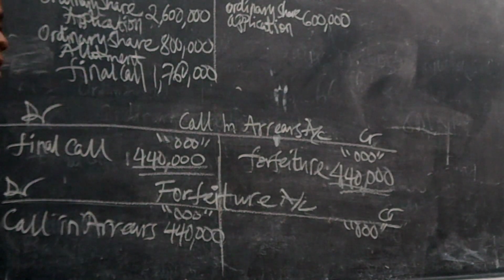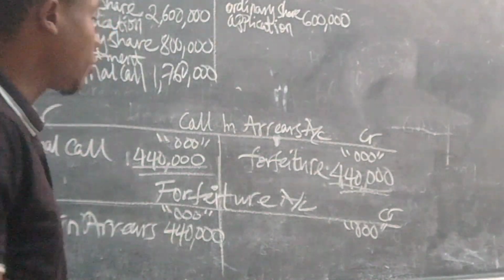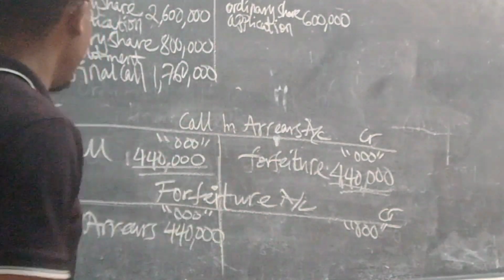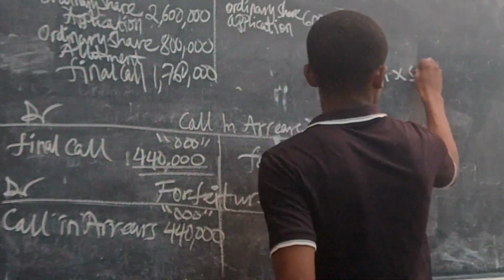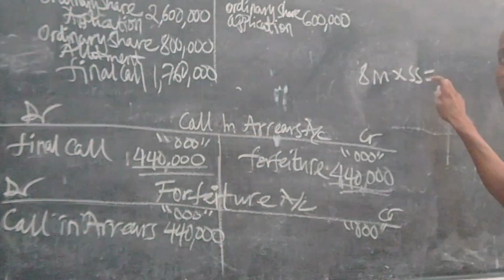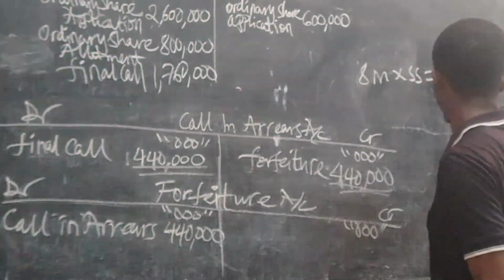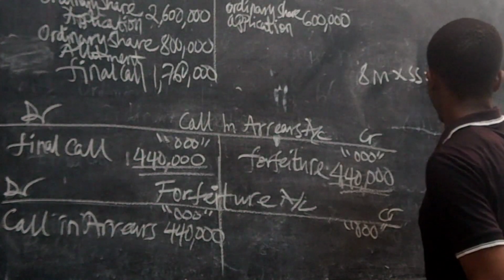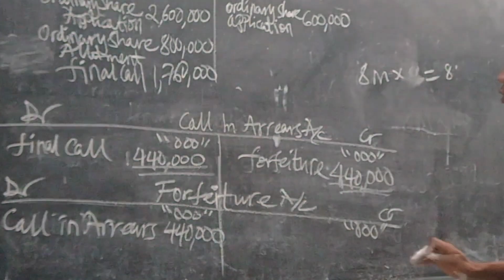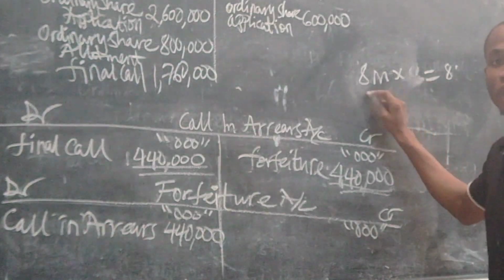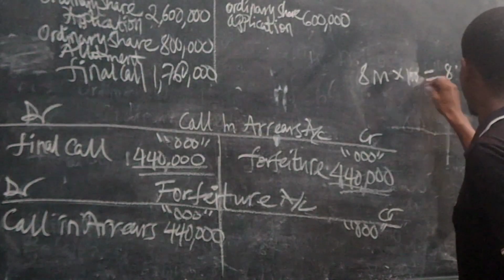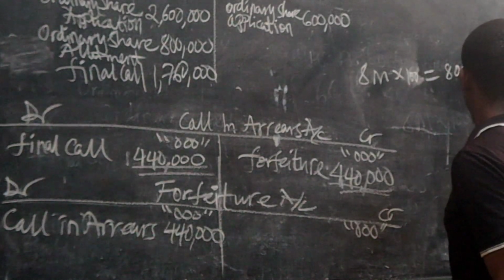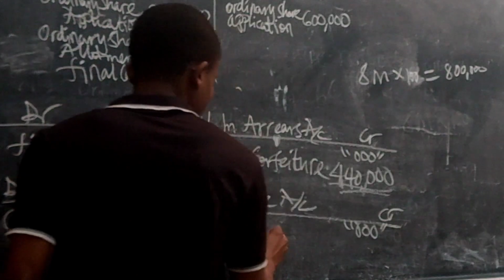After that, we take the amount to be transferred to the ordinary share capital by taking 8 million shares, because this money failed to be paid at the final call. You take 8 million shares times the nominal value, which is 100 shillings per share. You get 800 million.